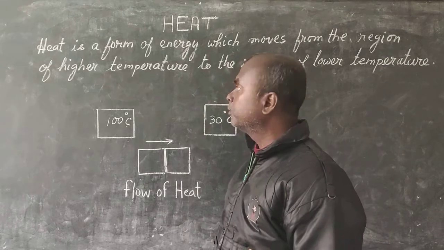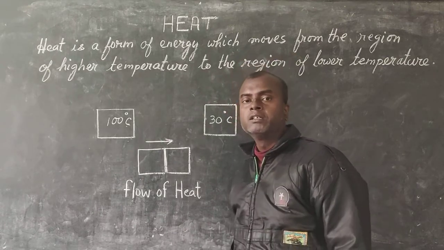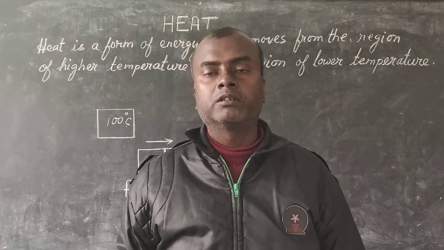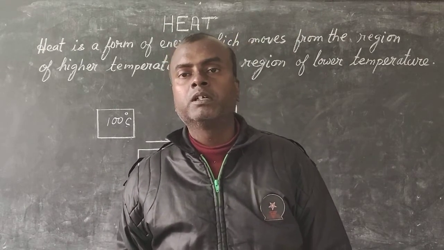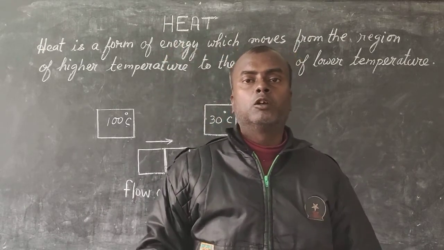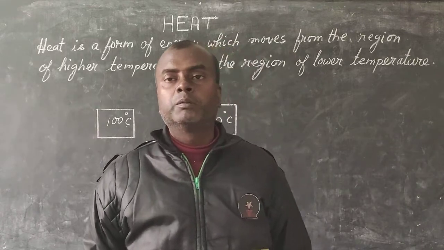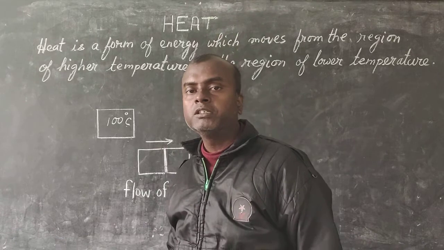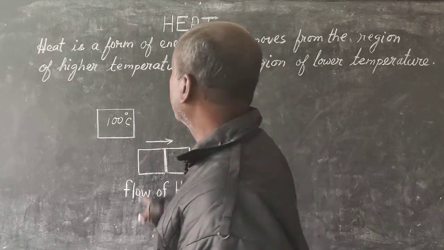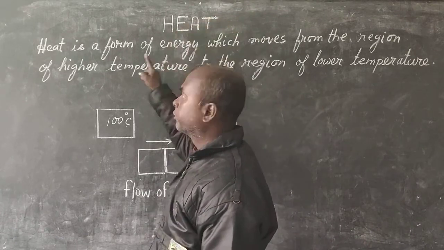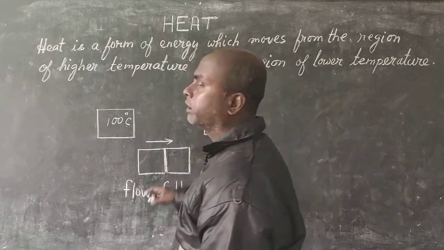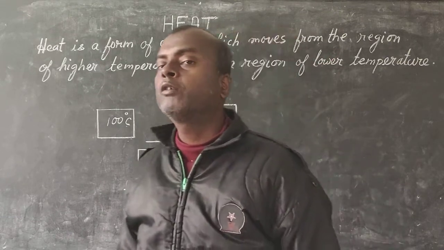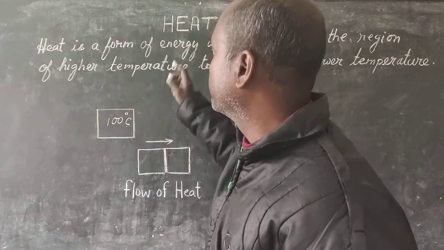Now why does it become cold? Because heat from it is dissipated, means lost in the surrounding. Heat from a hot object is lost in the surrounding region because heat never stays at one place. It moves from a region of higher temperature to a region of lower temperature, and that is the definition of heat. I have written down the definition of heat. You can pause this video and note this definition. Whenever the definition of heat is asked, you can give this particular definition.